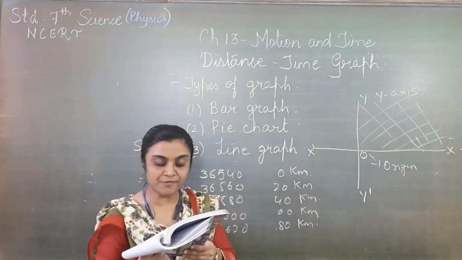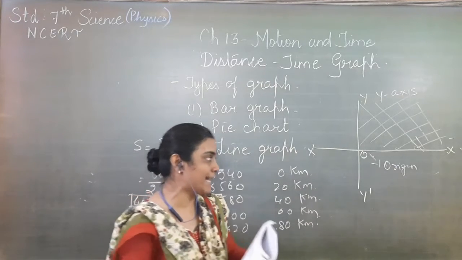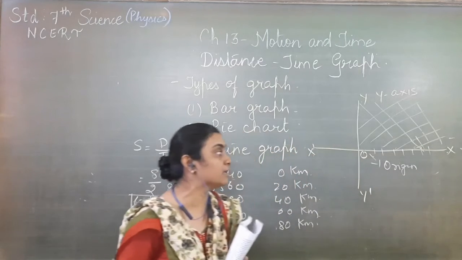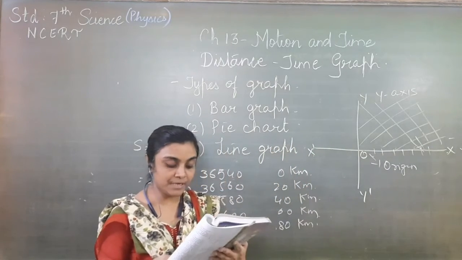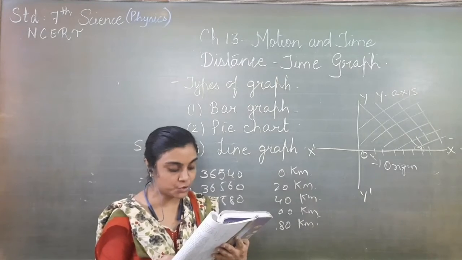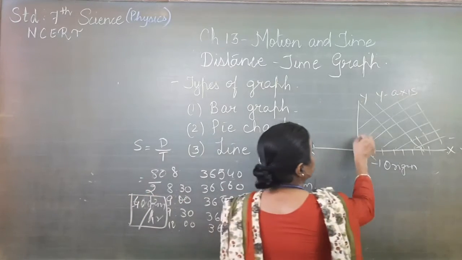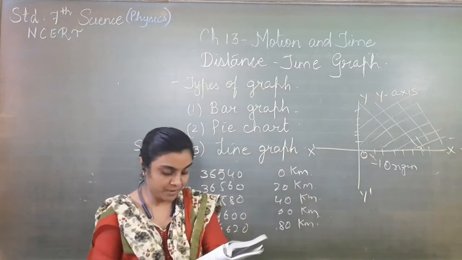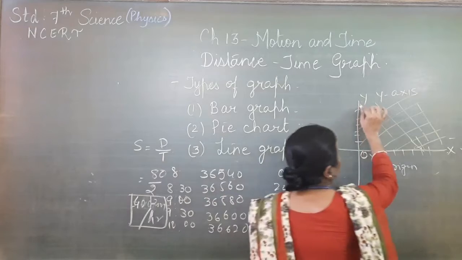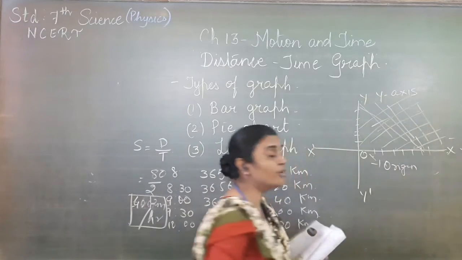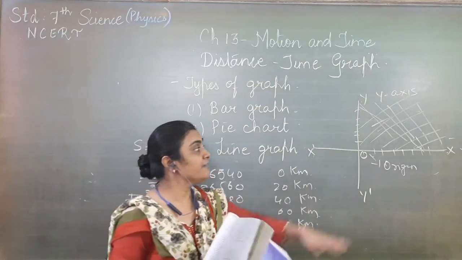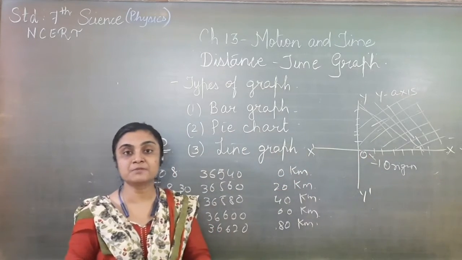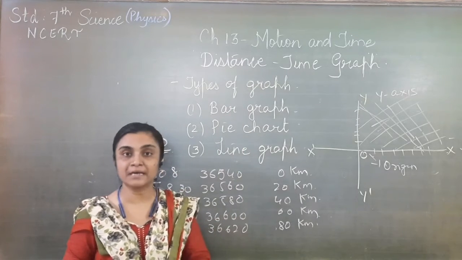Similarly, we show the positive values on the x-axis along OX. All the positive values will be written on OX. Similarly, positive values on the y-axis are shown along OY. All the positive values over here will be shown on the y-axis. Here we consider only this portion on the graph paper. So with the help of the graph paper, we can plot different types of distance time graph.